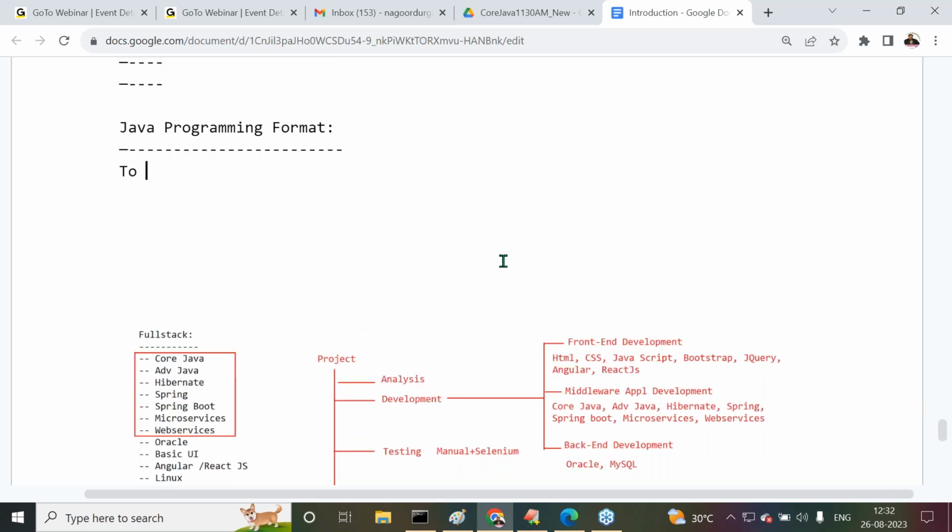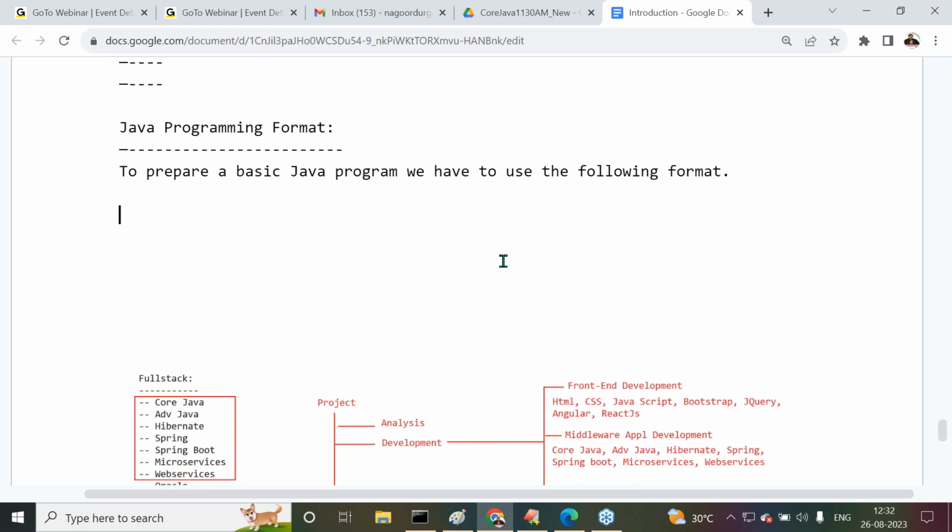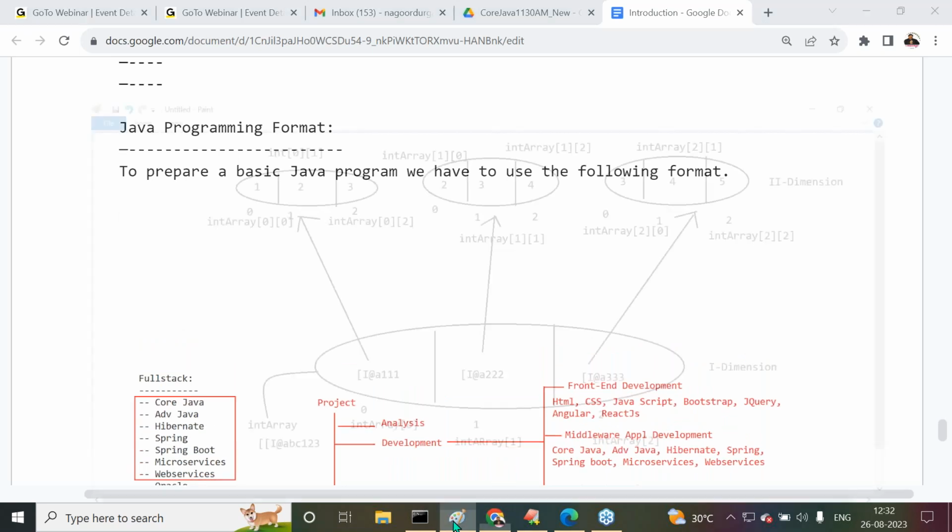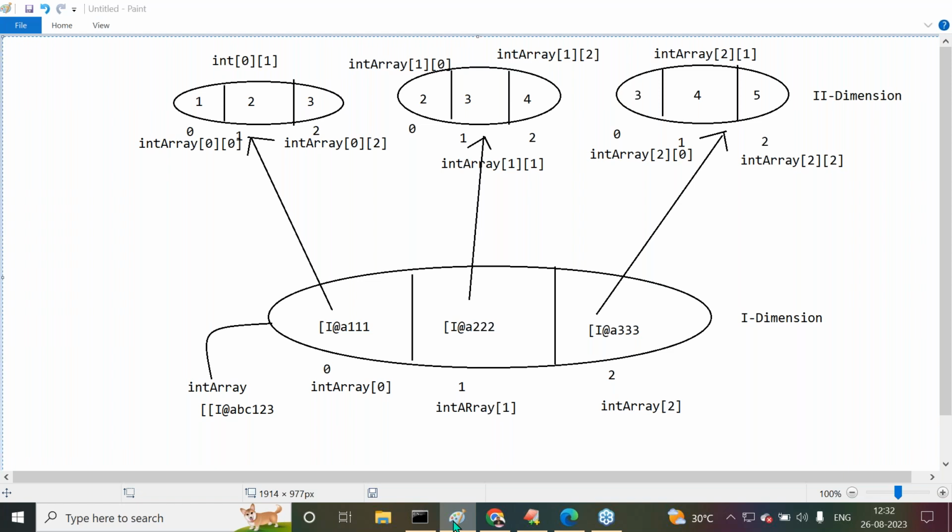To prepare a basic Java program, we have to use the following format. What is the format here? Now see, understand this. I'll give a diagram here. Now try to understand this diagram.